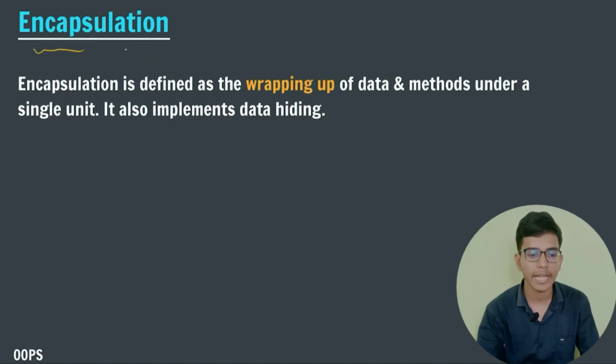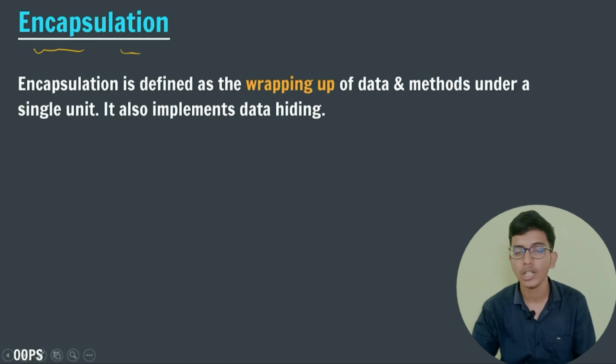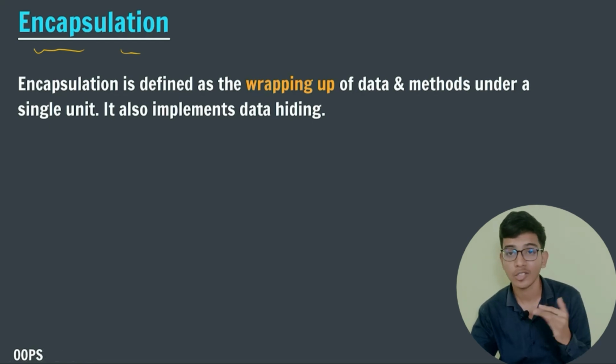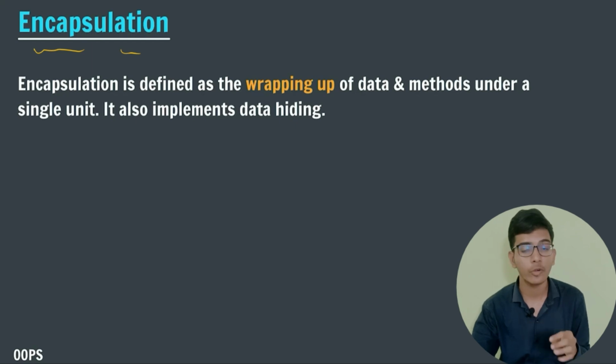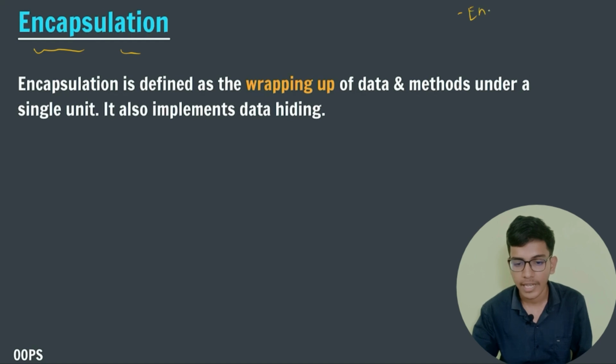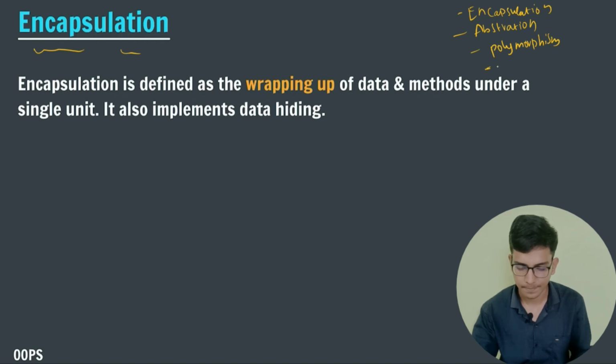Now let us talk about encapsulation. I told you that there are 4 pillars of OOPS. If we study these 4 pillars in detail, then OOPS is completed. The 4 pillars are: first one encapsulation, second one is abstraction, third one is polymorphism, fourth one is inheritance.